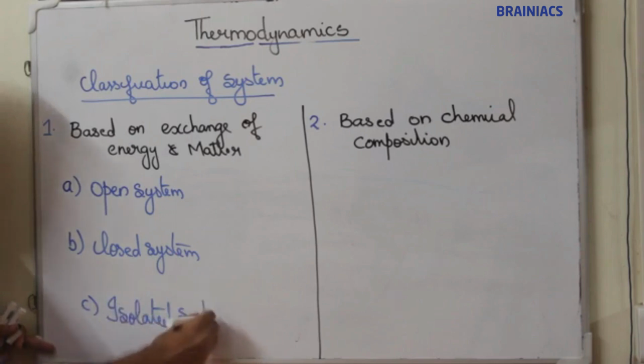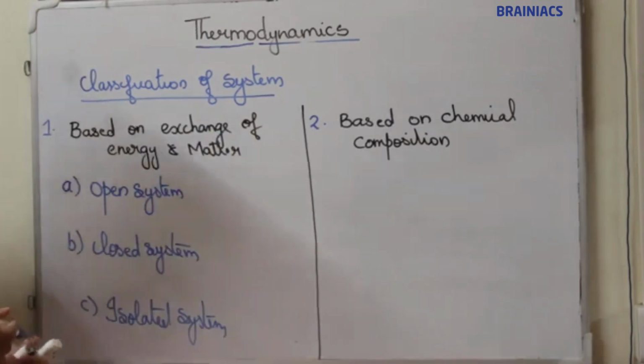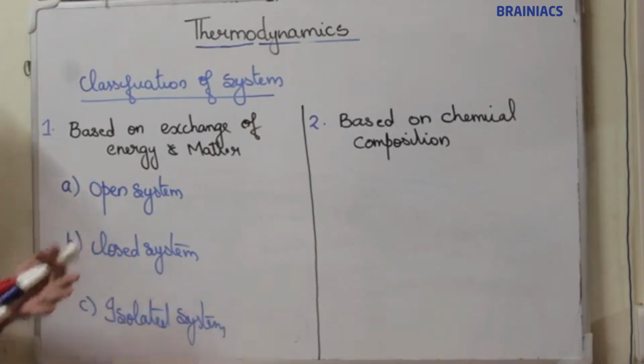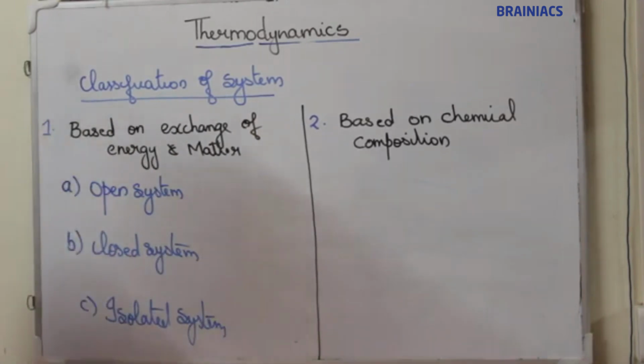So based on exchange of energy and matter, systems are classified into three types: open system, closed system, isolated system. Now, what is an open system?